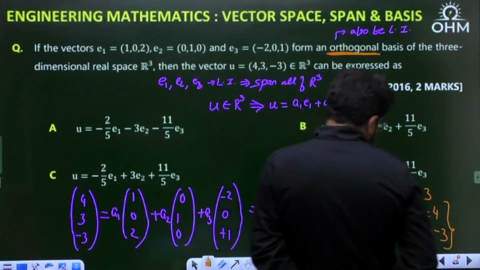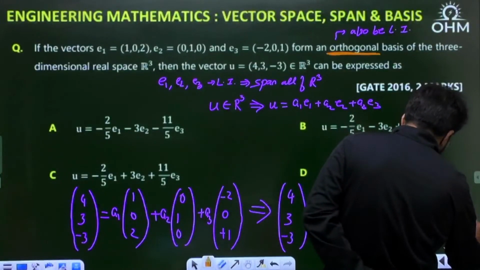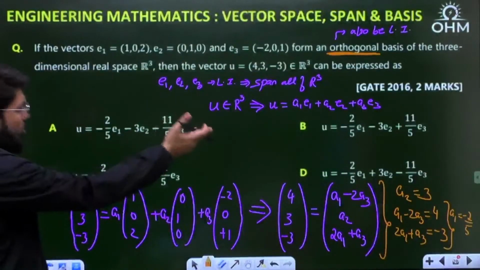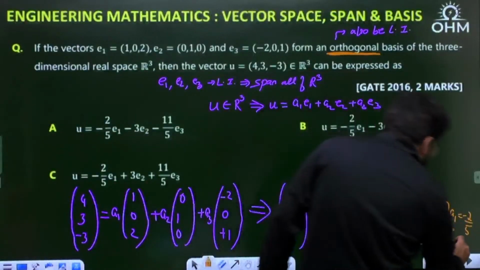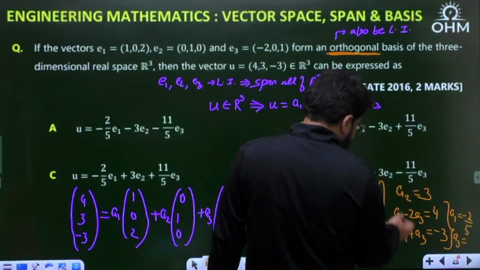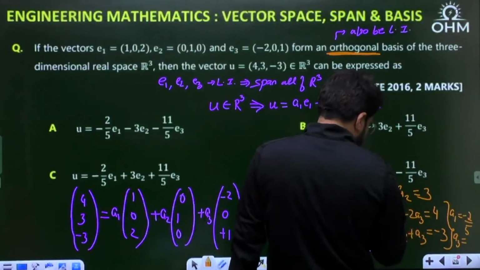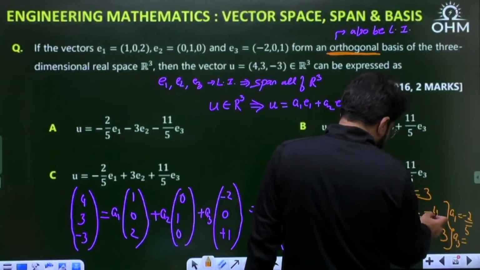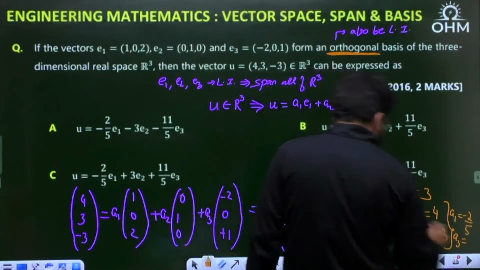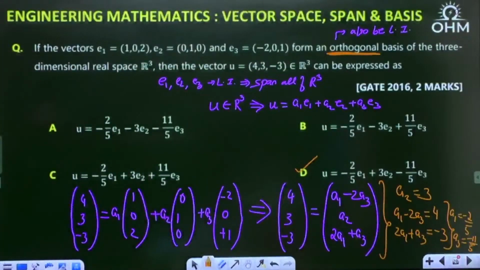Am I right? Minus 6 plus 4, so A1 is minus 2 by 5. Yes, so option C and D, both have minus 2 by 5. Now what is A3? To get A3, multiply this equation by 2 and then subtract. So 5A3 is equal to minus 3 minus 8, which is minus 11. So A3 is minus 11 by 5. So option number D.